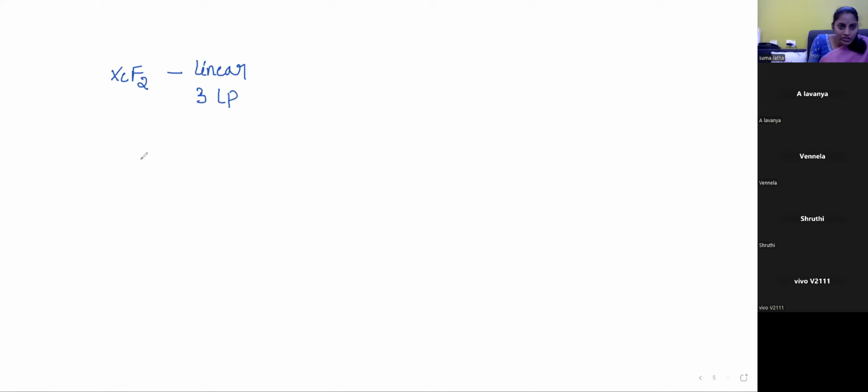This is fluorine and this is fluorine, and these are the 3 lone pairs. Its hybridization is sp3d hybridization. Next, XeF4 has a square planar shape.